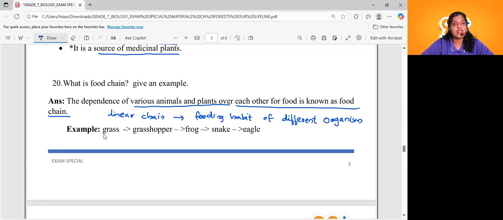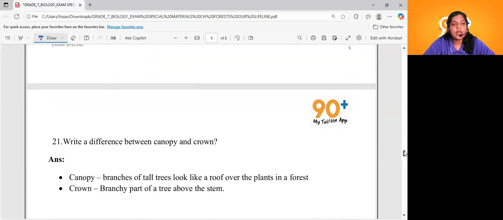Yes, it will always start from plants, very very important. It is always followed by a herbivore, one that feeds on plants, right? See, grass, grasshopper, frog, snake, eagle. Grass, grasshopper, frog, snake, eagle will be a perfect example for a food chain. You can add your own variations here. Okay, so that is what we call a food chain. Very very important. Coming to question number 21.